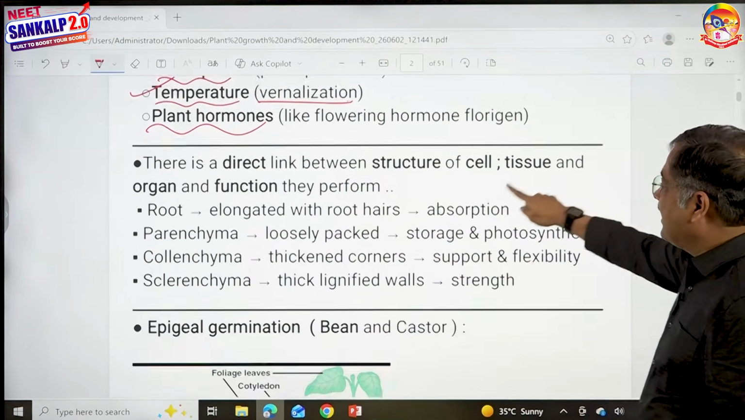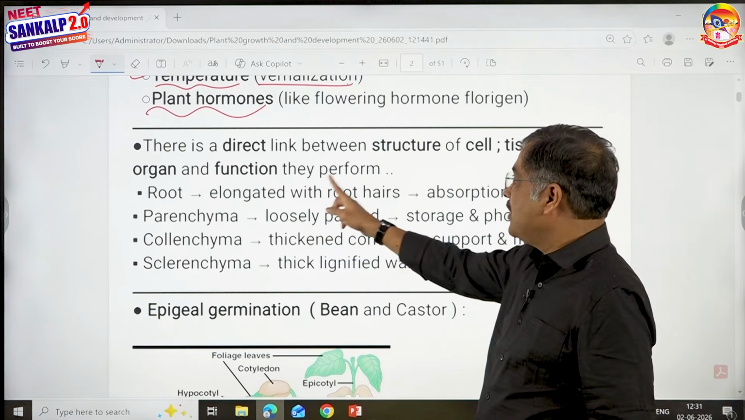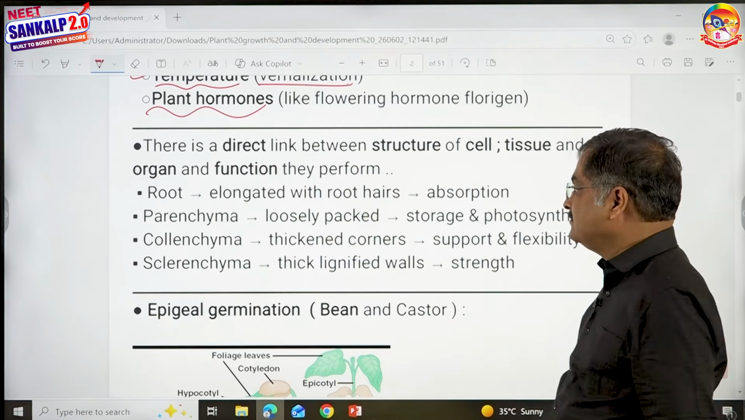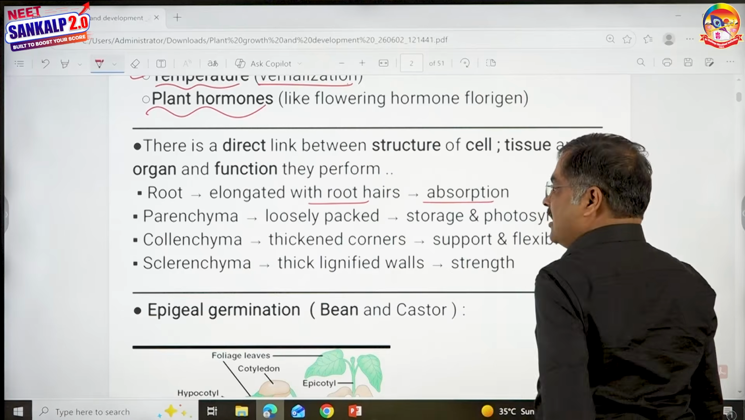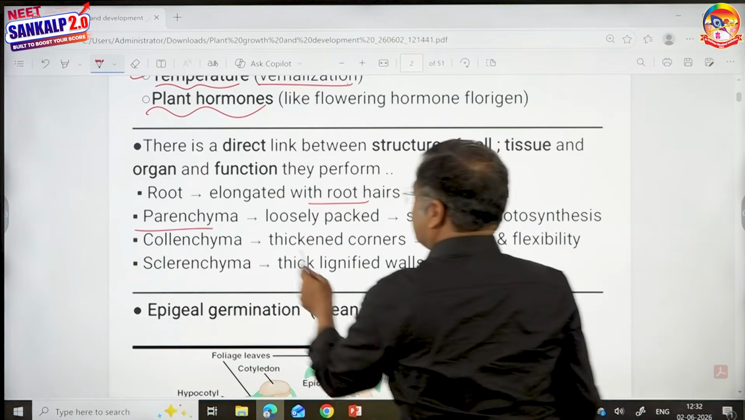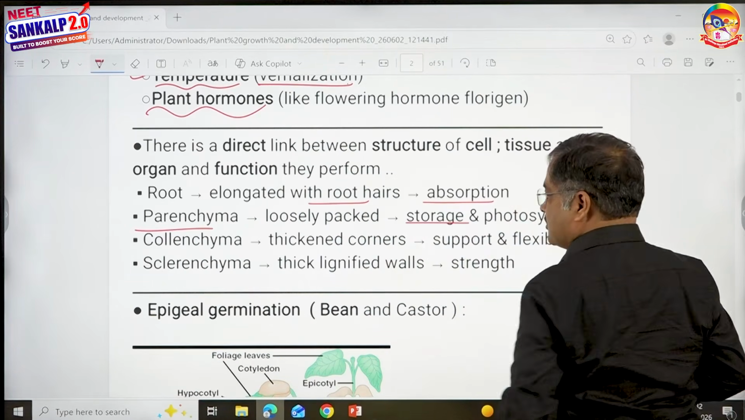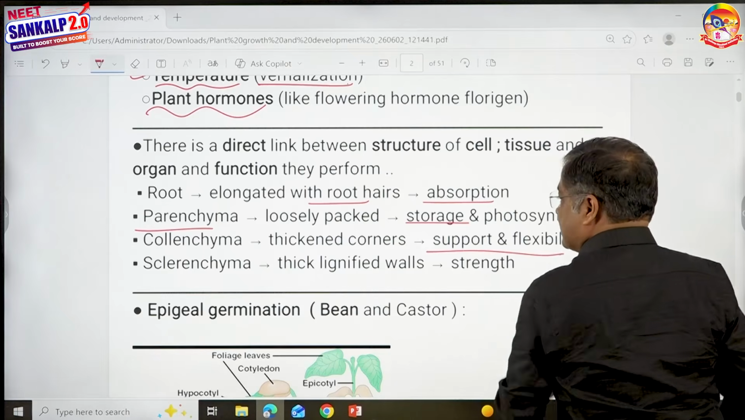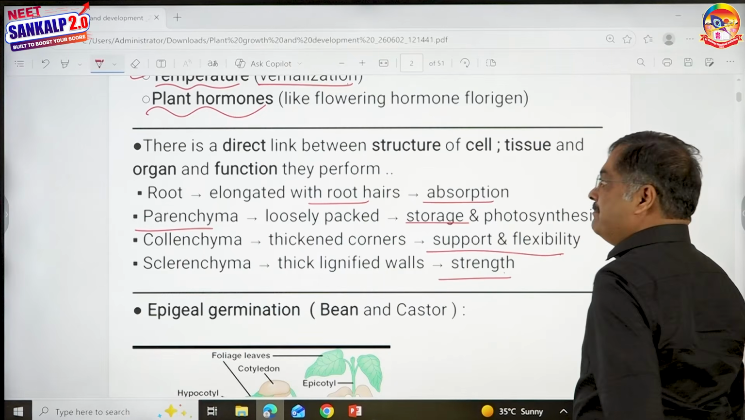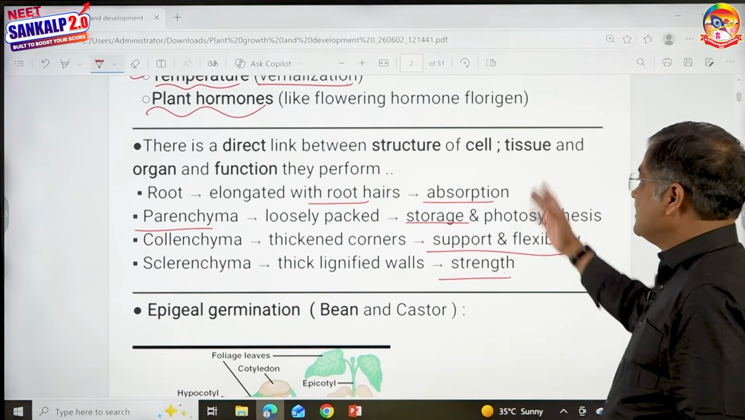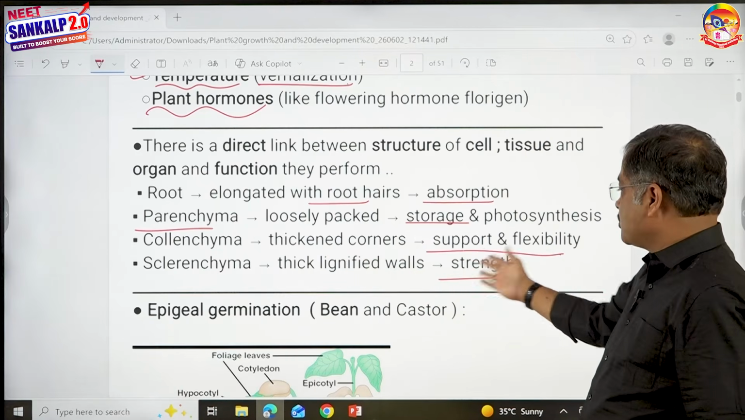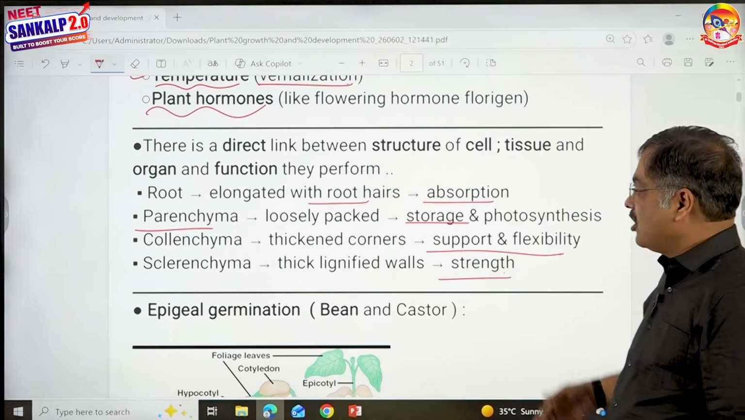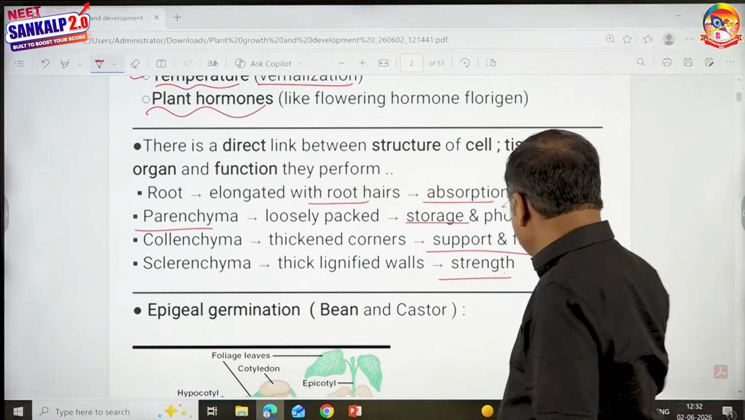There is a direct link between the structure of cell tissue and the functions they perform, correct? Root hairs help in absorption. Parenchyma, this tissue, helps in storage. Collenchyma, flexibility. Sclerenchyma, mechanical strength. So there is a link between the structure of the cell, lignified walls, and the function. Only when they have lignified walls can they provide mechanical support.